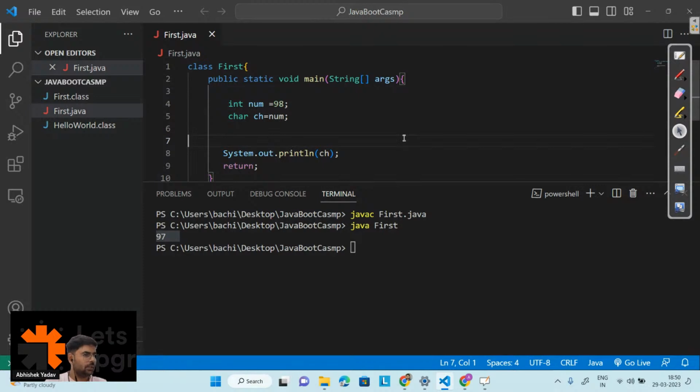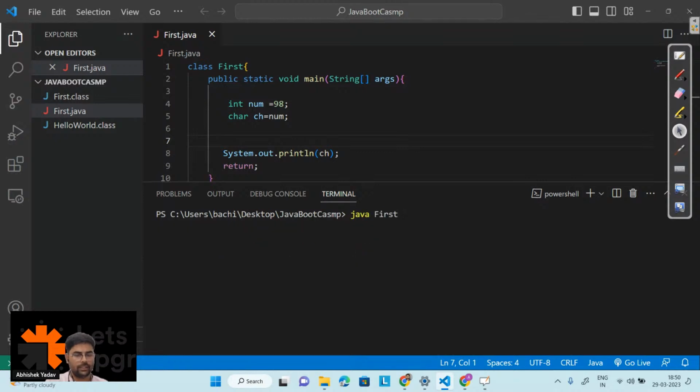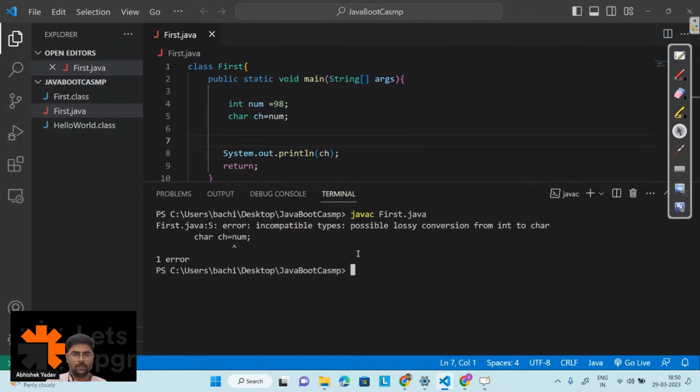Okay, so Vaibhav is saying error. So Vaibhav, why change your mind from B to error? Explicit narrowing is required. Okay, great. So let's try to save this code and let's try to run this code. Okay, clear the screen and here compile the code.